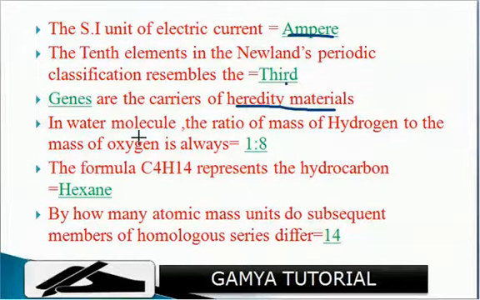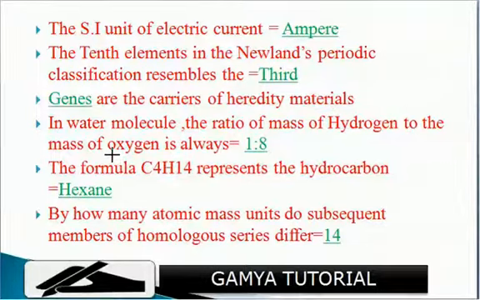In water molecules, the ratio of the mass of hydrogen to the mass of oxygen is always 1:8. The formula C6H14 represents the hydrocarbon hexane. By how many atomic mass units do subsequent members of a homologous series differ? 14.